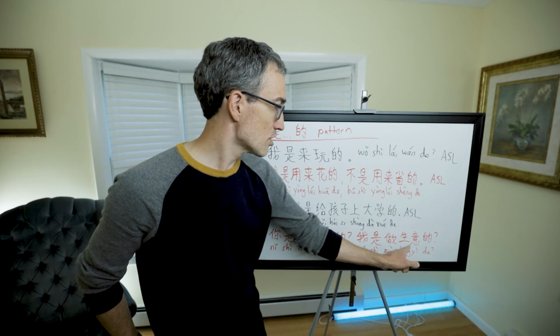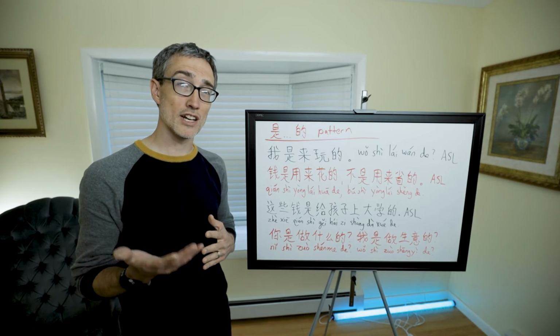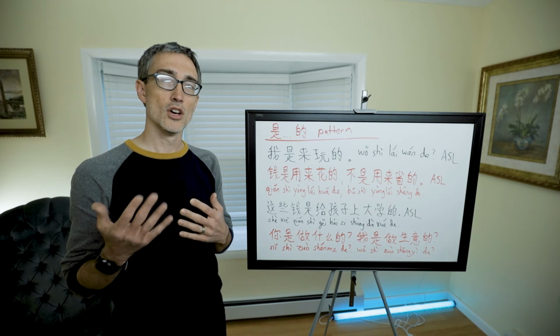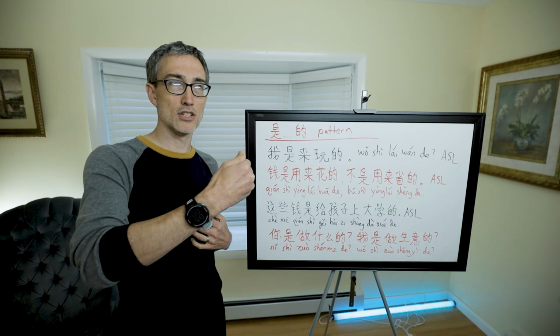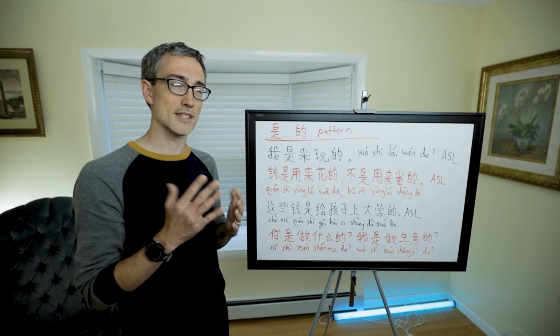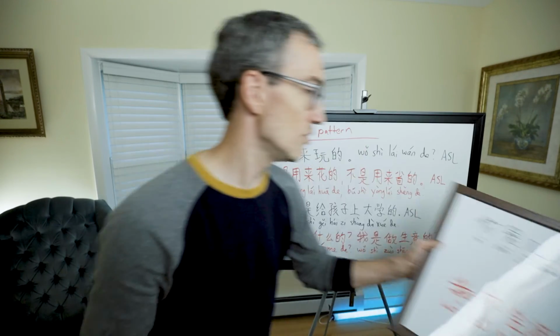我是做生意的. And so when talking about occupation or one's major at school, where major is 专业, you could say 我是数学专业的. I am math major 的. Obviously, it's not an occupation, but it's the same concept. So when talking about occupation, you use that.